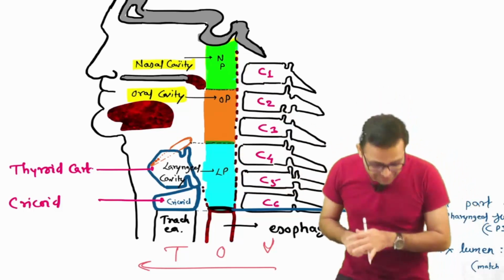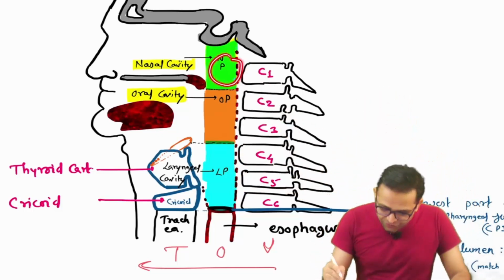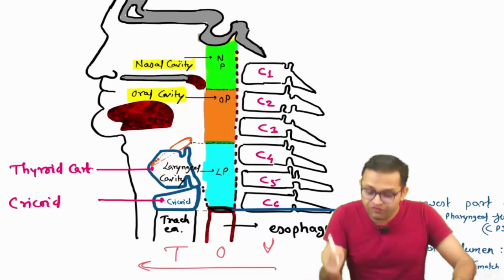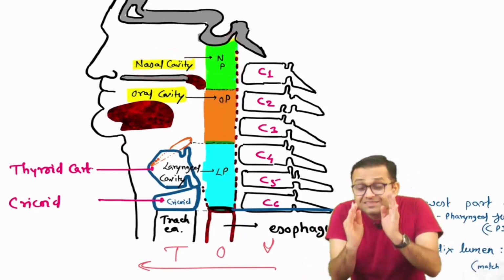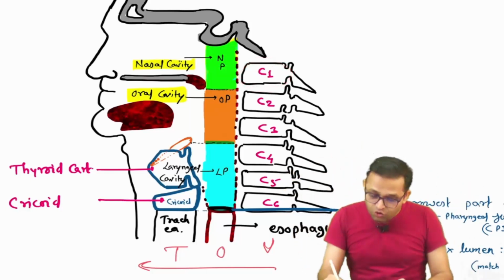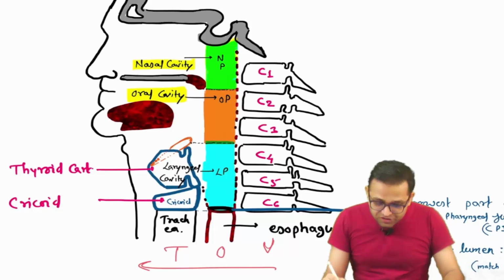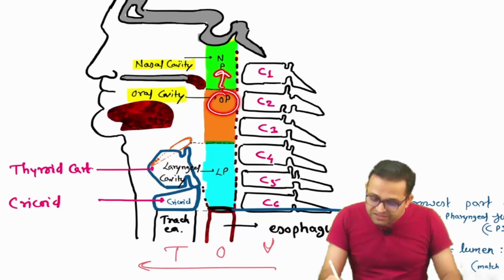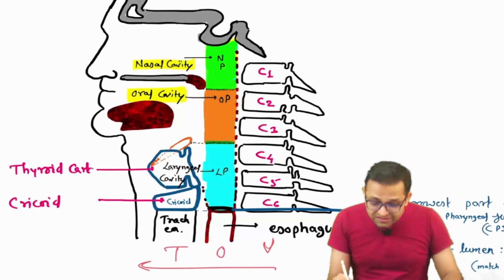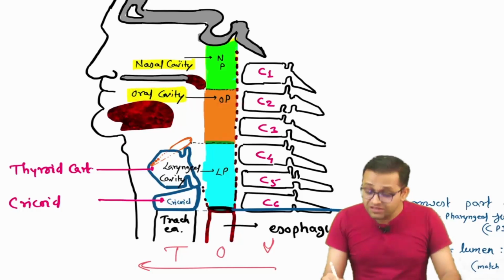So can you tell me again, beta? Sir, nasopharynx: superior relation, base of the skull; inferior relation, oropharynx; anterior relation, nasal cavity; posterior relation, first cervical vertebra. Clear. Oropharynx: now try to understand, oropharynx, superior relation, nasopharynx; inferior relation, laryngopharynx; anterior relation, sir, that is the oral cavity; and the posterior relation, the second part.